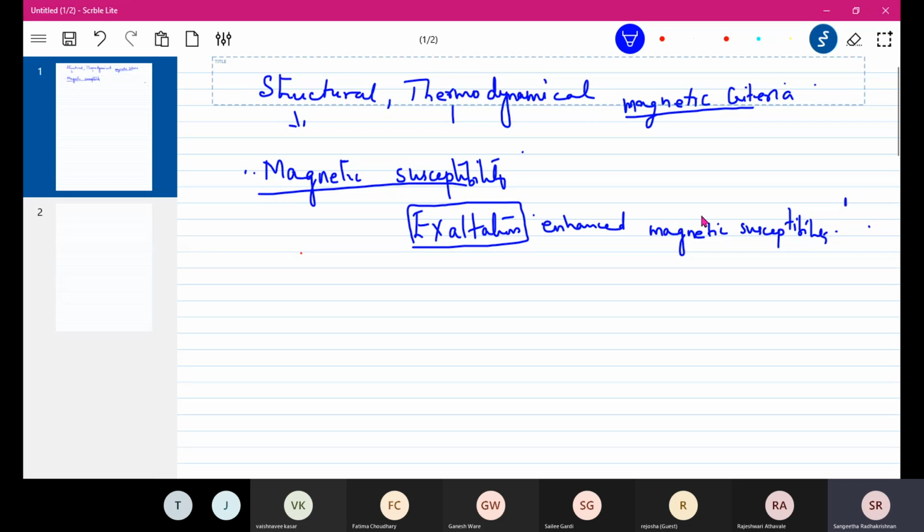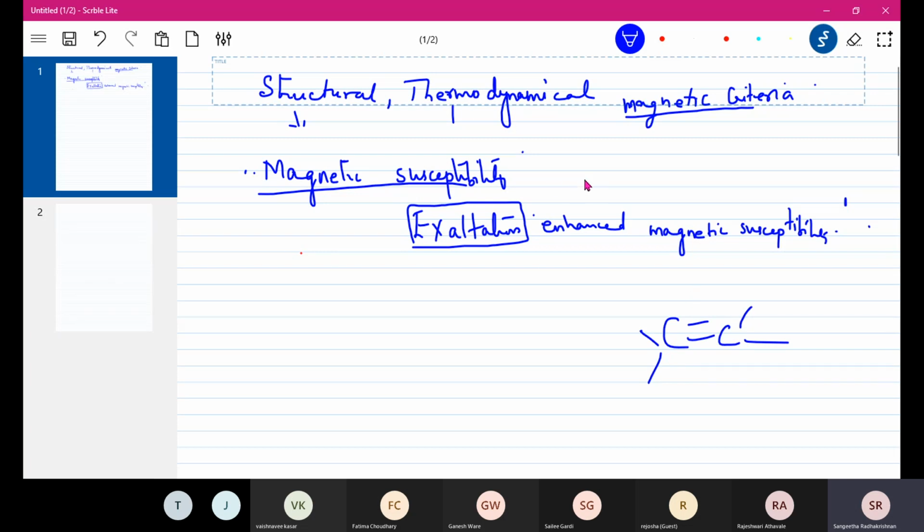So aromatic compounds always have enhanced magnetic susceptibility because they show delocalization. That is the reason, because a ring current is created in them when they are placed in a magnetic field. So aromatic compounds having delocalized electrons have enhanced magnetic susceptibility. Whereas if it is a localized pi electron, then it won't show. Like if you have C double bond C, a simple alkene, then it will not show this magnetic susceptibility.